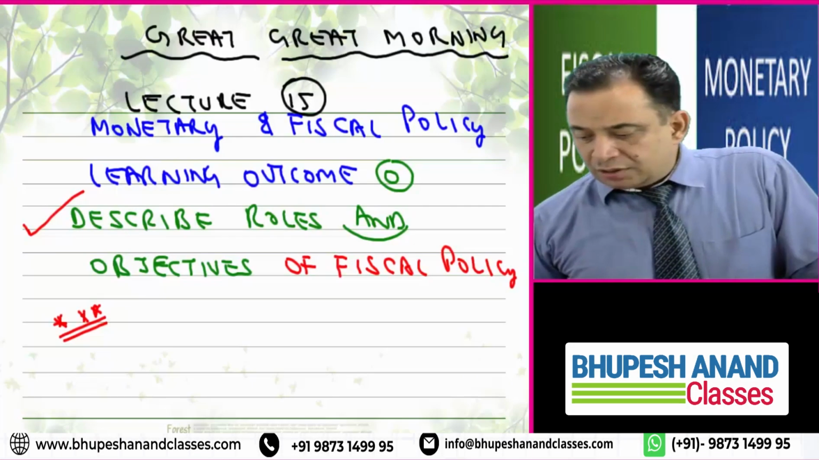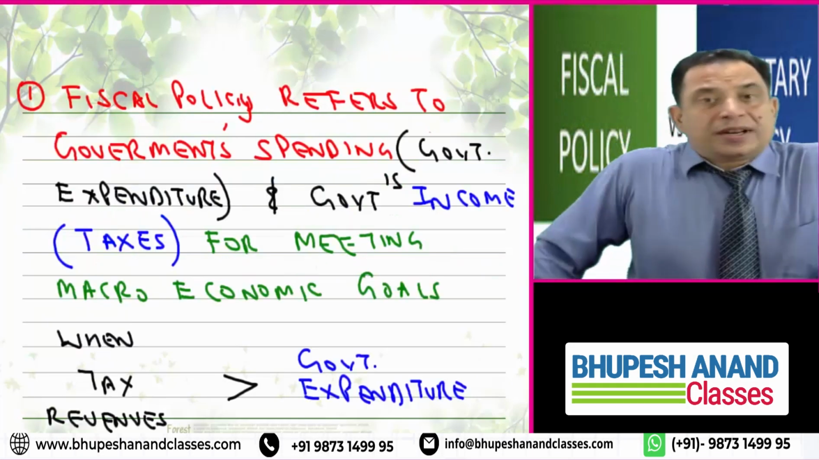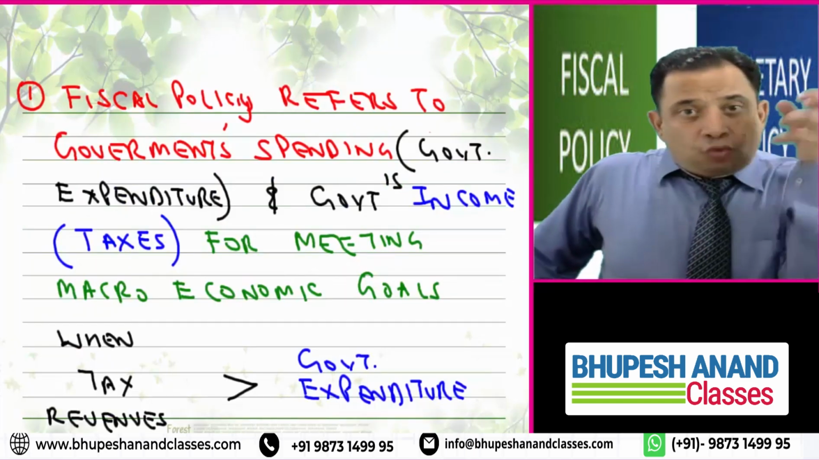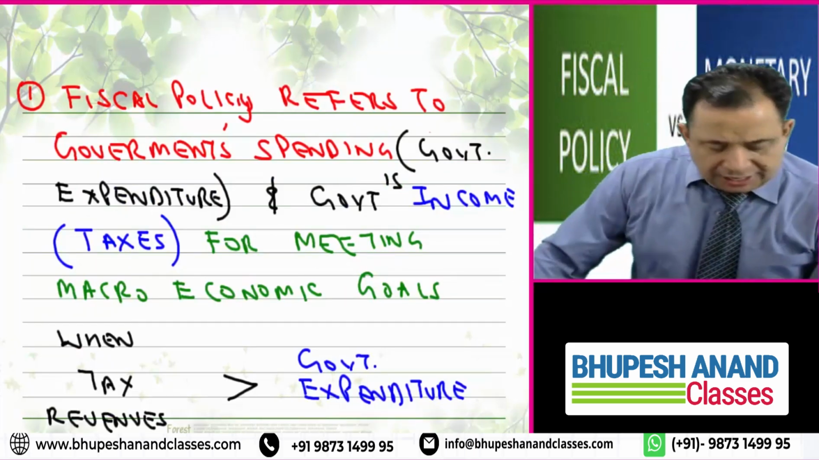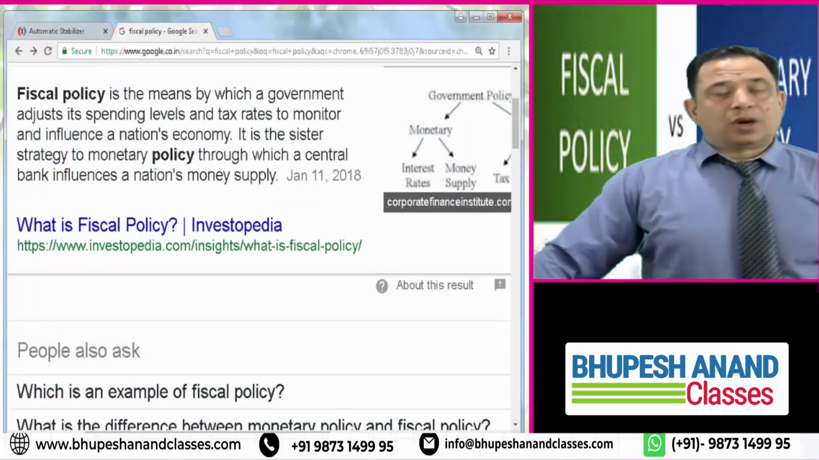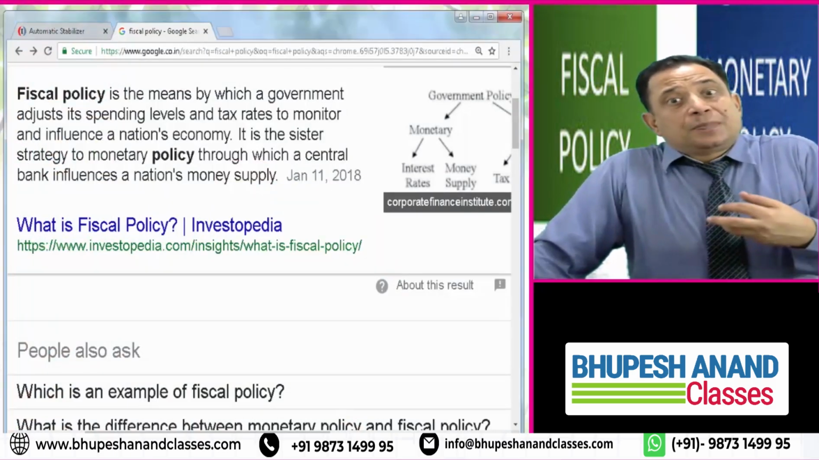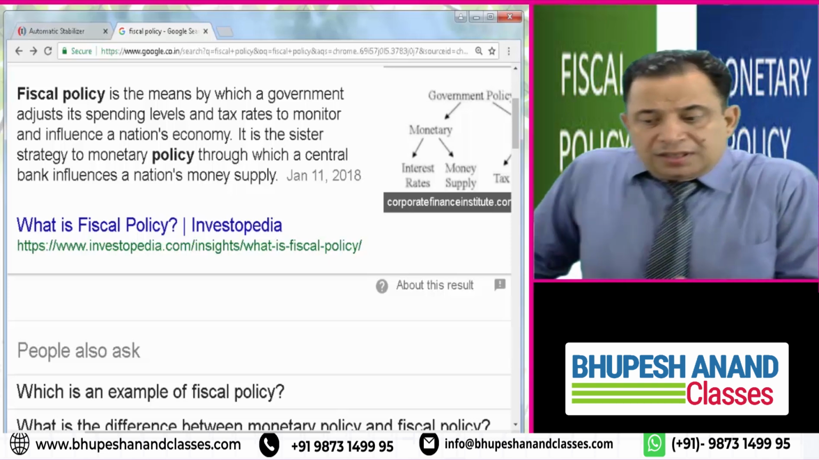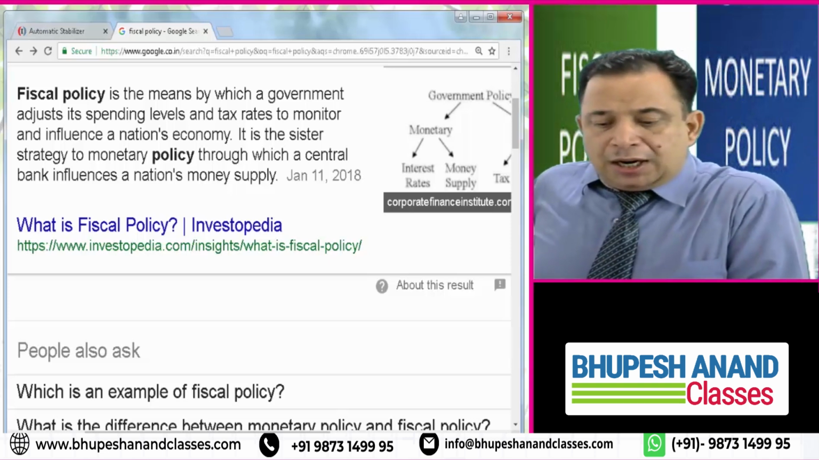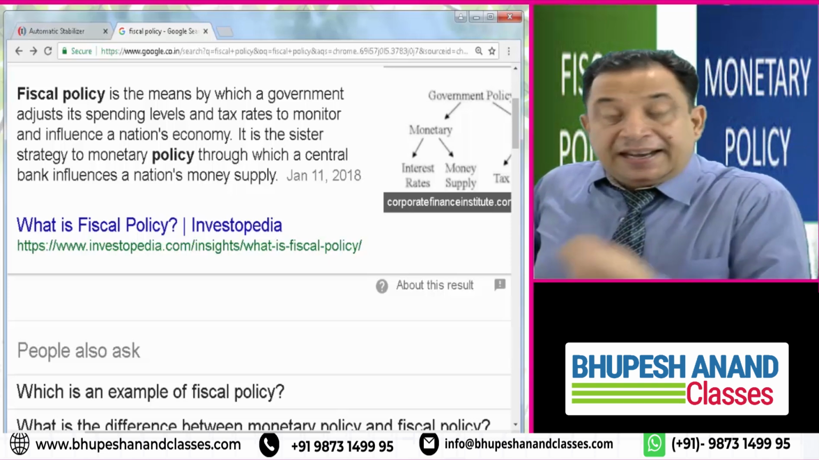Goals and objectives of fiscal policy. The first point is I want to explain what is the meaning of fiscal policy, and before explaining it, let us go to Google Baba and see what policy is meant by. Fiscal policy is the means by which a government adjusts its spending level.